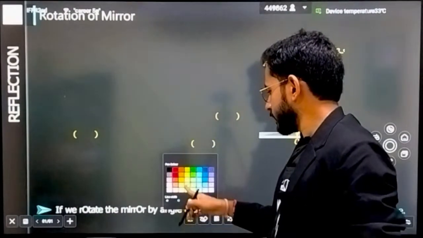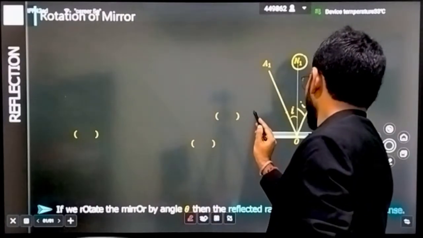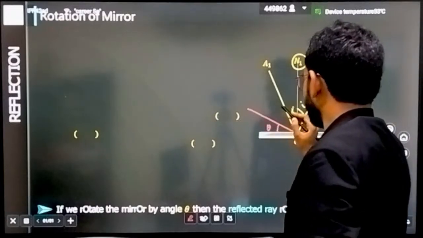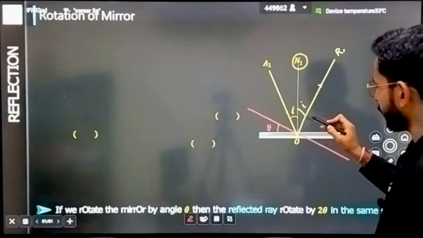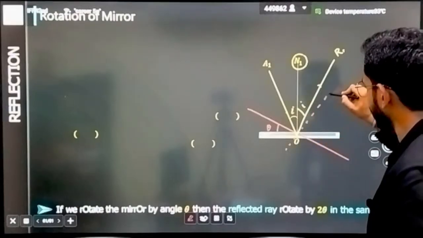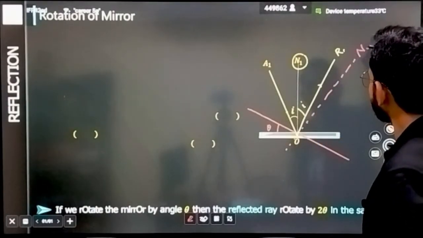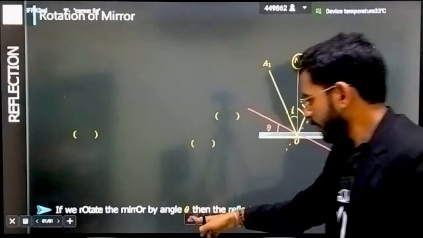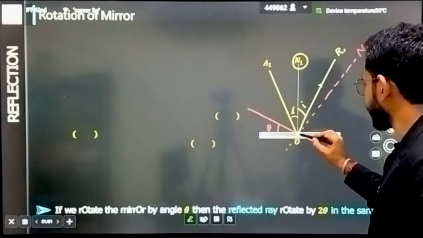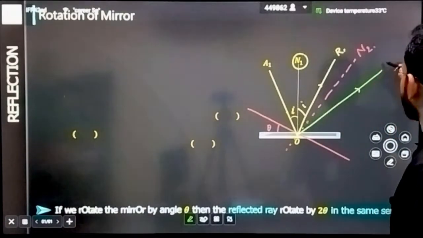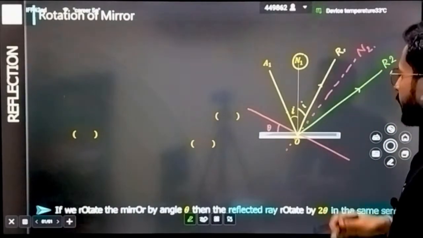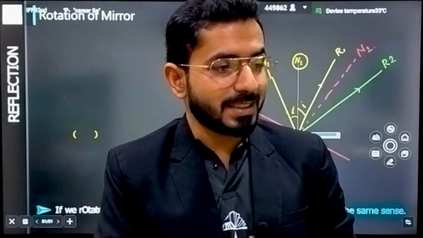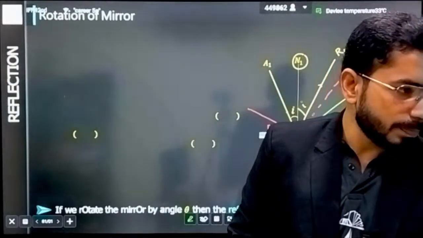Now what I am doing, I am rotating this mirror by an angle of theta. Due to that, what will be happening? I will have a new normal, and along with that, I will have a new reflected ray that will be called R2. Now I will be checking how much the net change is going to come by changing the mirror's angle by theta.